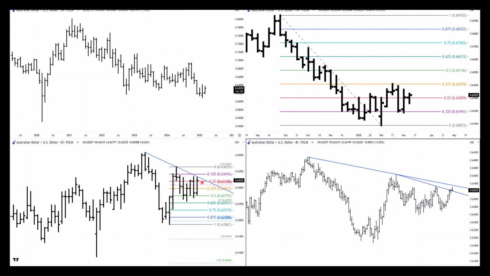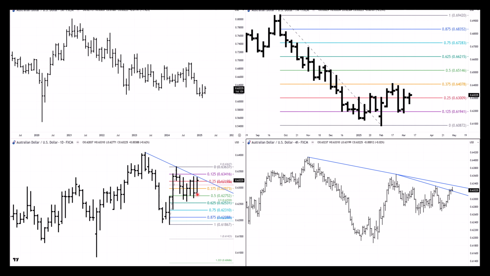I was expecting a top either on the 8th or the 13th of March. Well, funnily enough, we got both of those. We've got the 8th and we've got the 13th of March as little swing tops there. It remains to be seen what the Aussie is going to do. Looking at this, it certainly doesn't look like it wants to head down just yet at this point in time. It is holding this 50% level quite nicely.